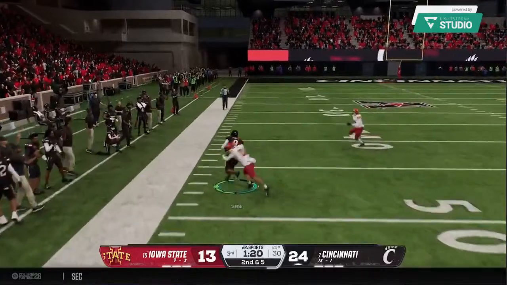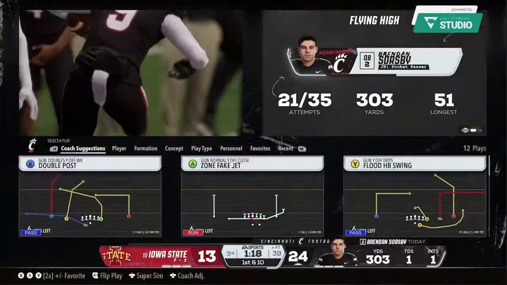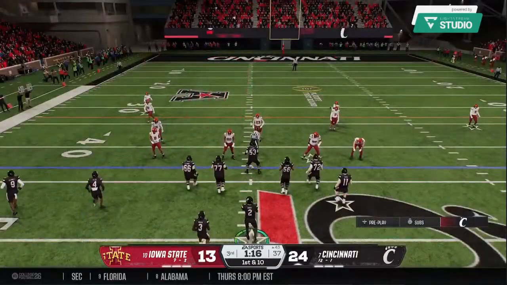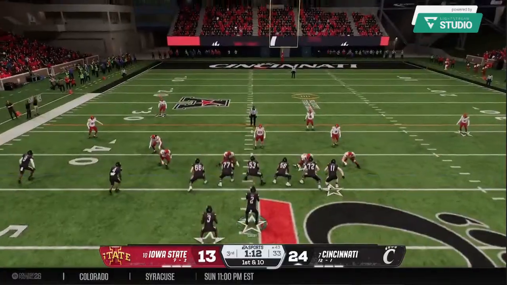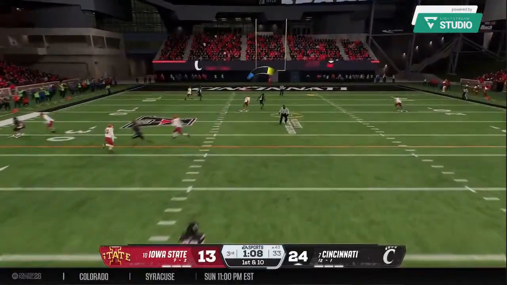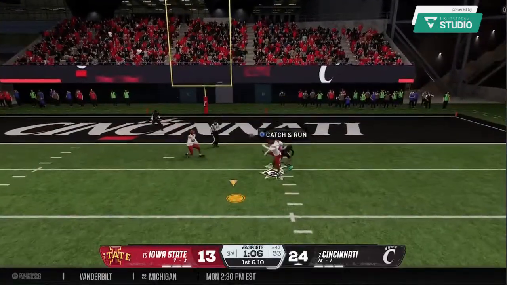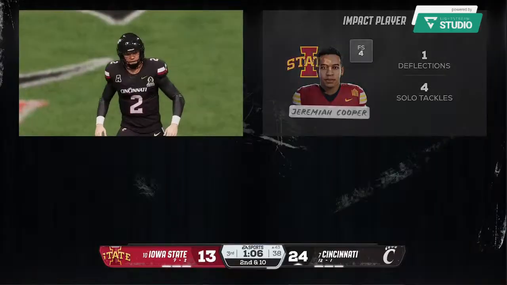Catch made on the out route. Tackle made after a big gain. And with that completion right there, this quarterback now has gone over 300 yards in this game. What a day. And he's going to heave it deep right down the middle. This one is broken up and falls incomplete.